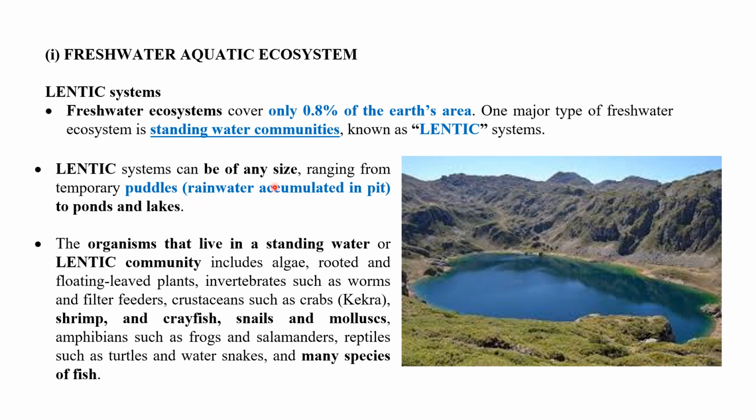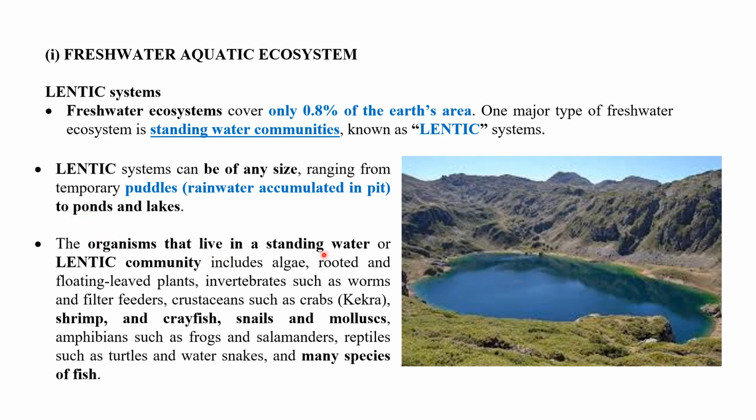A lentic system can be of any size, ranging from temporary puddles, that means water accumulated in pits during rainy seasons, to ponds and lakes.